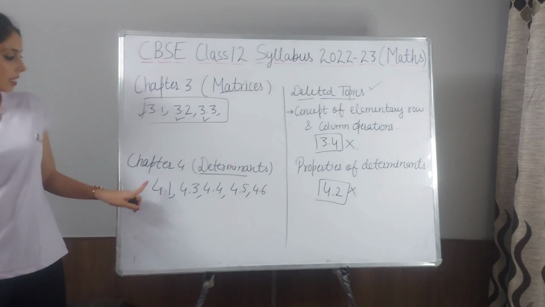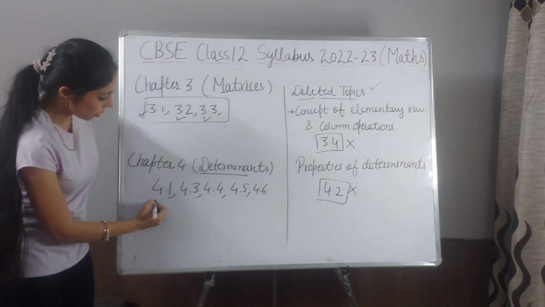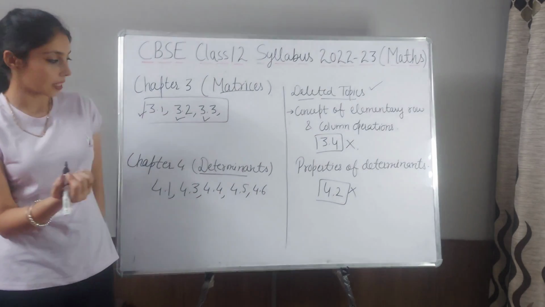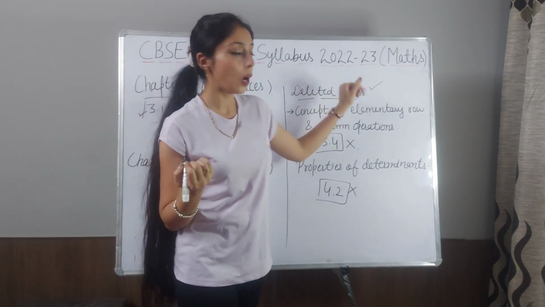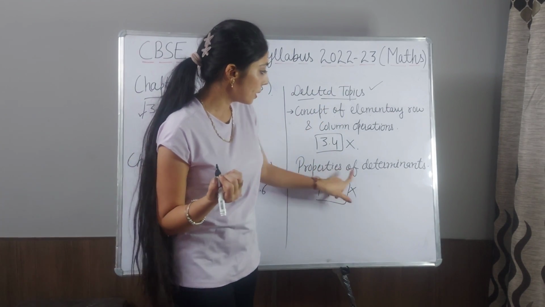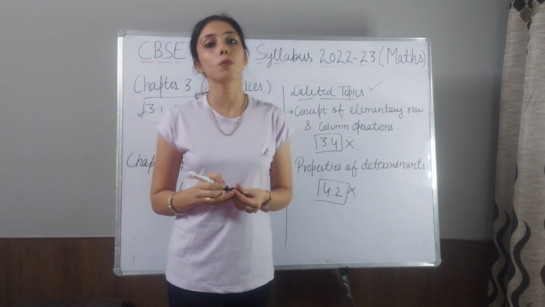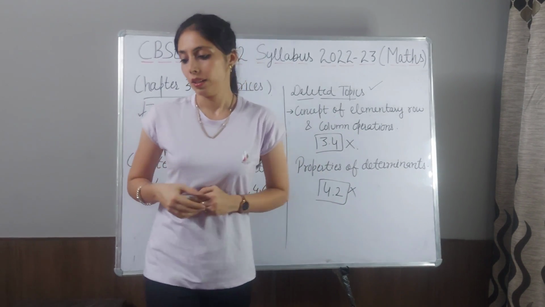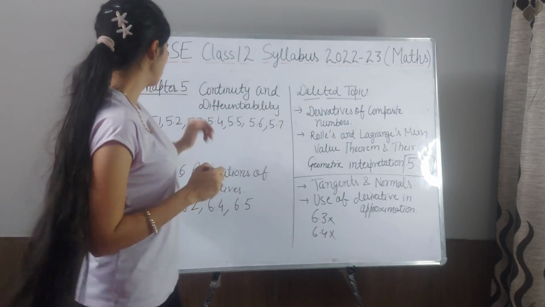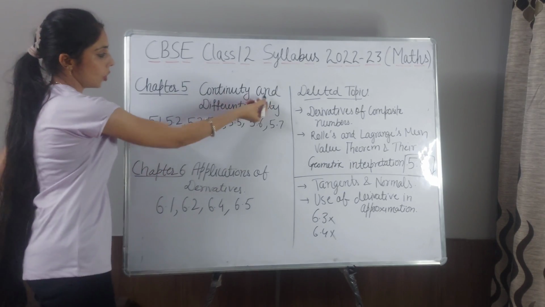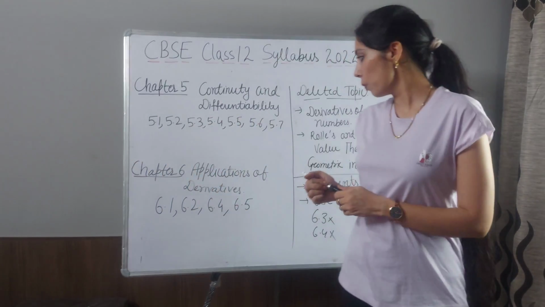Now let's discuss chapter number 4. In chapter number 4 you have to do all the exercises except 4.2, because in session 2022-23 properties of determinants is discarded. This topic is deleted from chapter number 4. Now let's discuss unit 3. In unit 3 calculus there are 2 chapters, continuity and differentiability, and the second one is applications of derivatives.